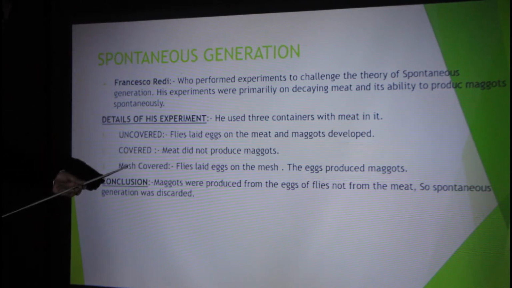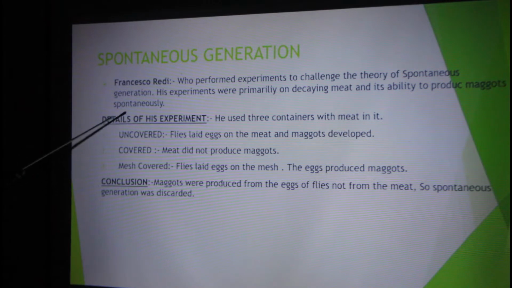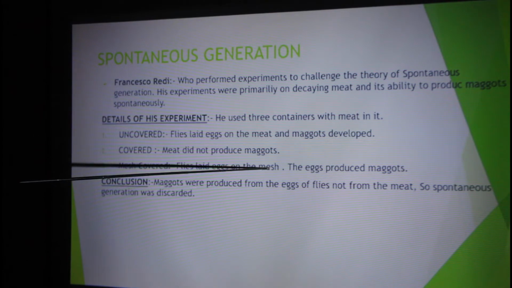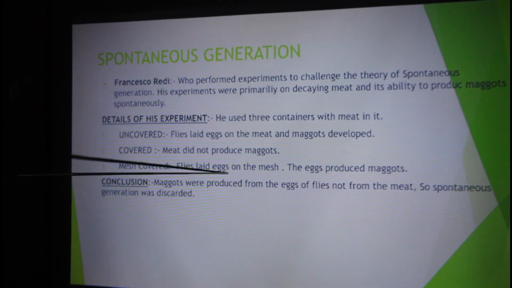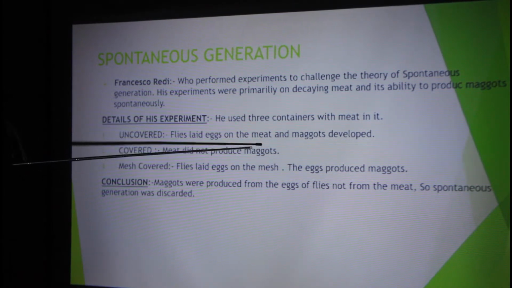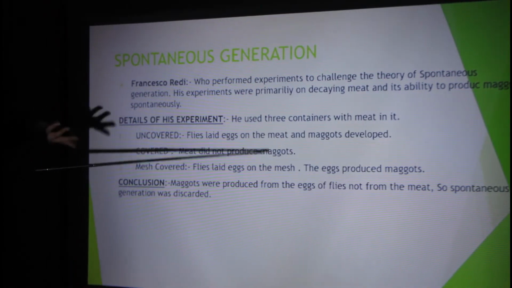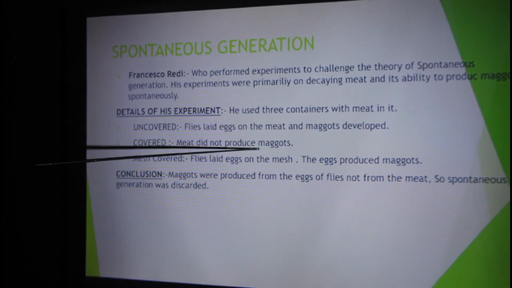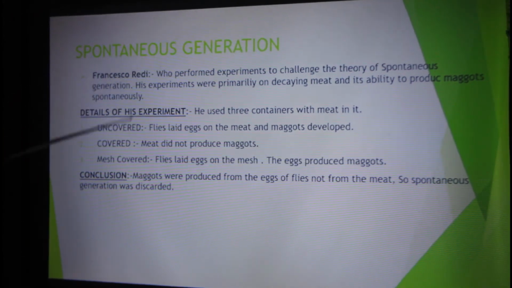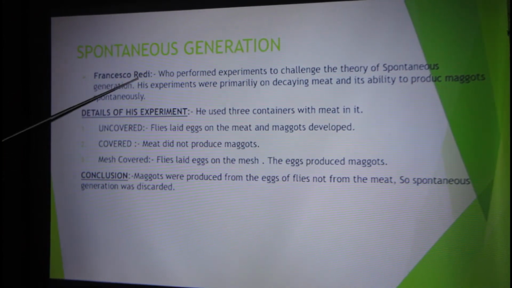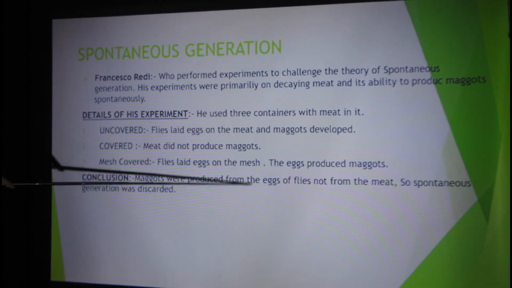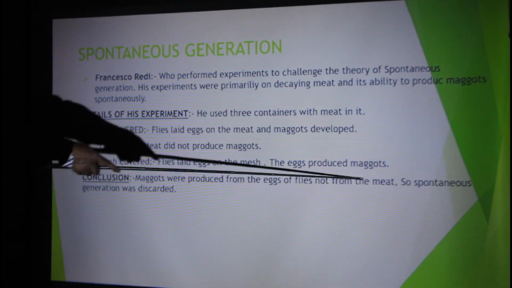And in the third one, the mesh covered flask, he observed that the flies laid their eggs on the mesh. Because the flies were attracted by the smell of the meat, they came to the flask but could not enter, so they laid their eggs on the mesh, and the eggs produced maggots. These are the three things Redi performed, and he concluded that maggots were produced from the eggs of the flies, not from the meat.